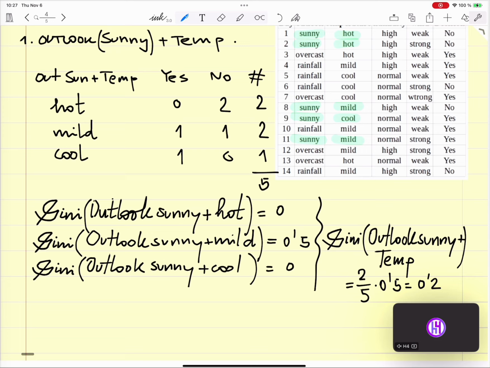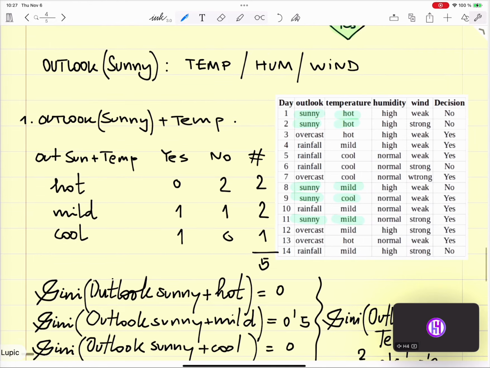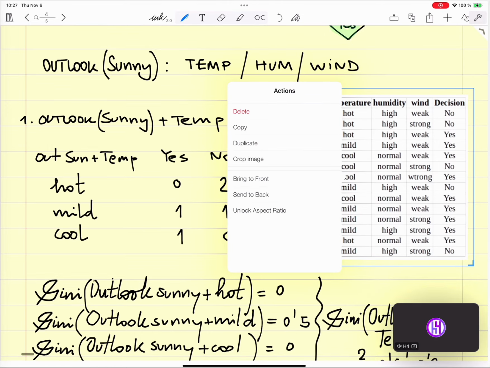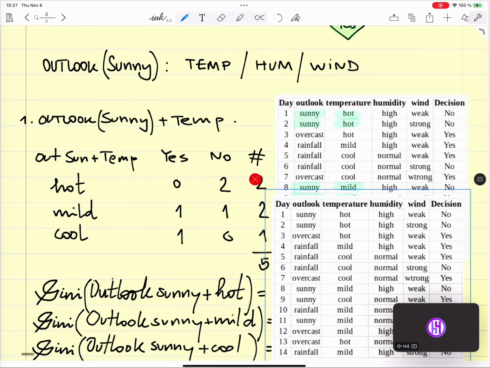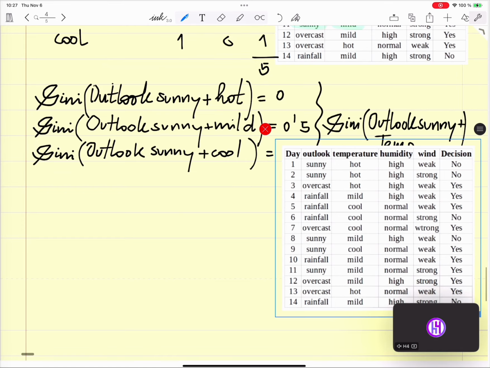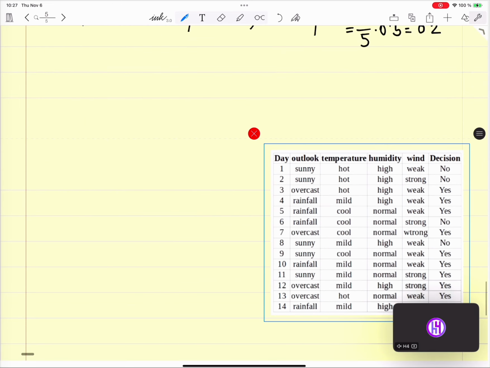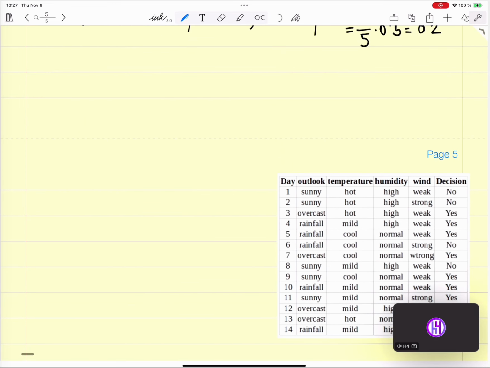Are you cool with this? So the next is this. I make second Outlook sunny plus humidity.